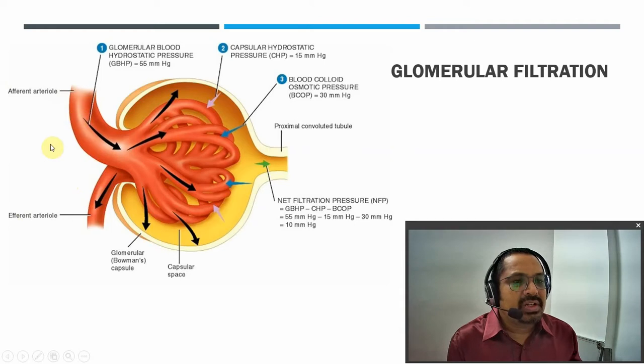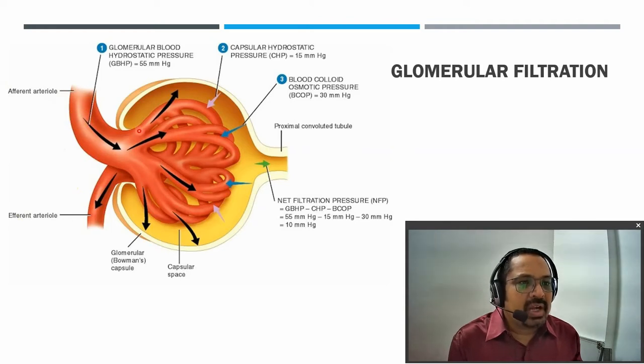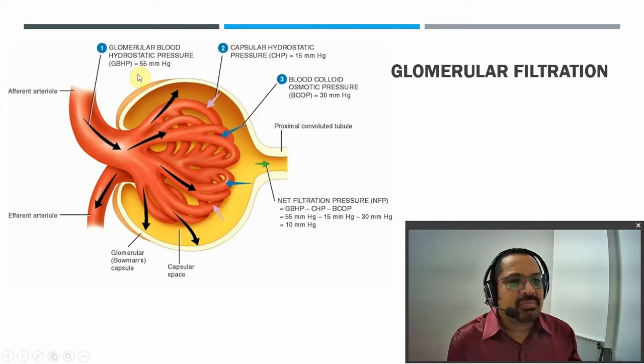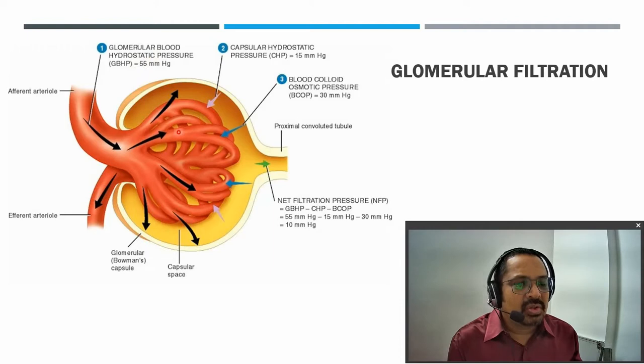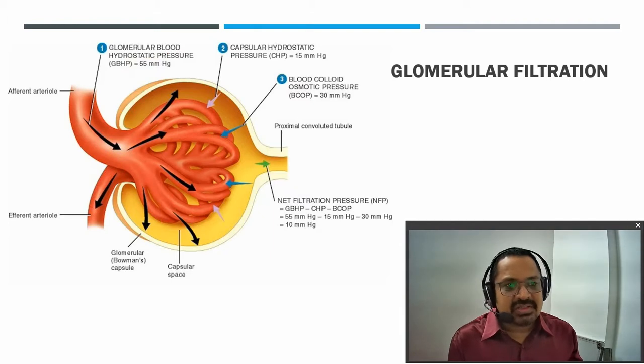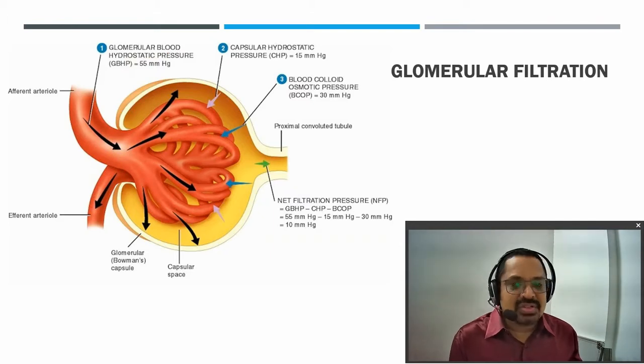This diameter difference creates a hydrostatic pressure in the glomerulus, which is around 55 mm of Hg, created due to glomerular blood entering the glomerulus through the difference in the diameter of the arteries. But this is not the only pressure by which glomerular filtration takes place. There are also opposing forces to it.